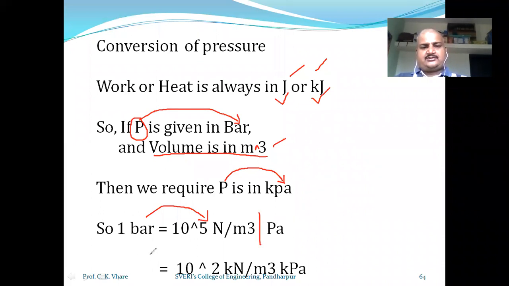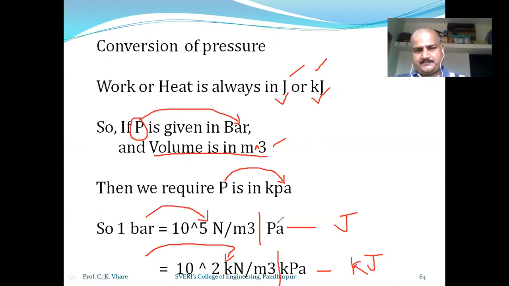And if you want to convert it into kilopascal, then this 1 bar you will have to multiply with 10 raised to 2, then it will be in kilopascal. So when work or heat is in joule, you multiply with 10 raised to 5. And when work or heat is in kilojoule, you multiply with 10 raised to 2. This conversion of pressure is very much important and it should be understood by everybody.